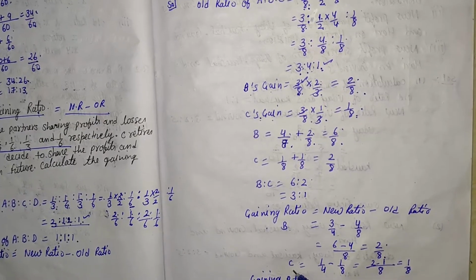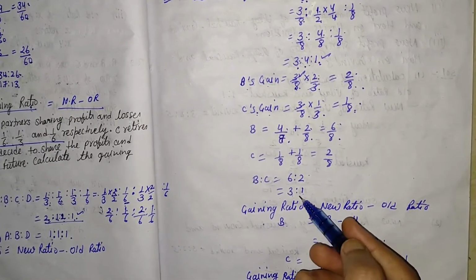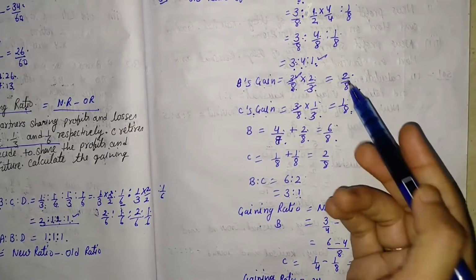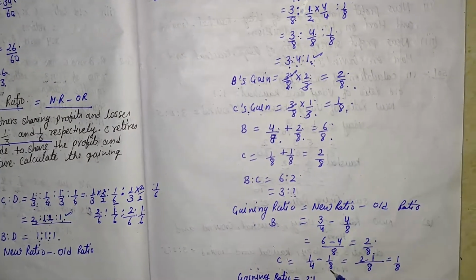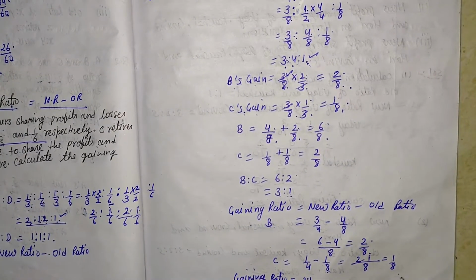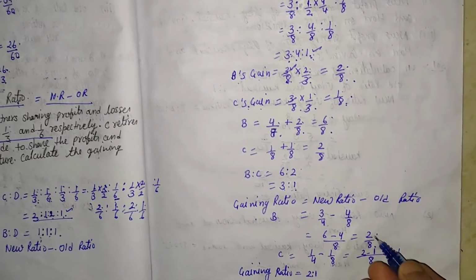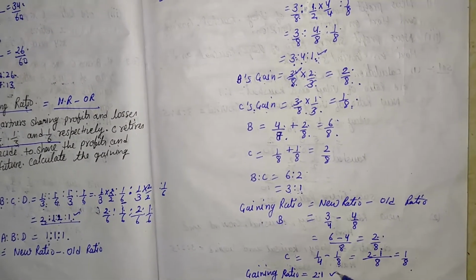Same as C. C's new share is 1/4 and C's old share is 1/8. After solving this we are getting 1/8. It means the gaining ratio is 2:1. Here it is.